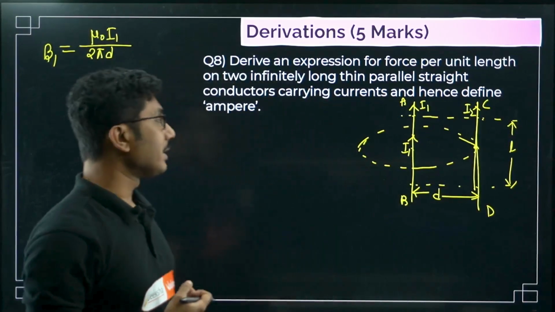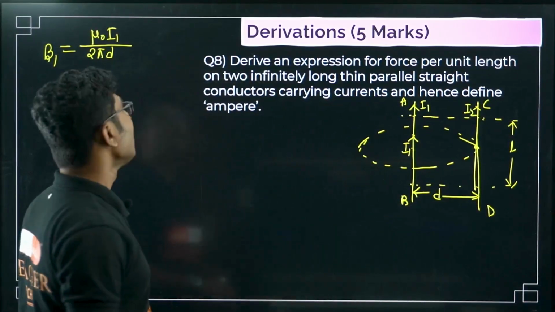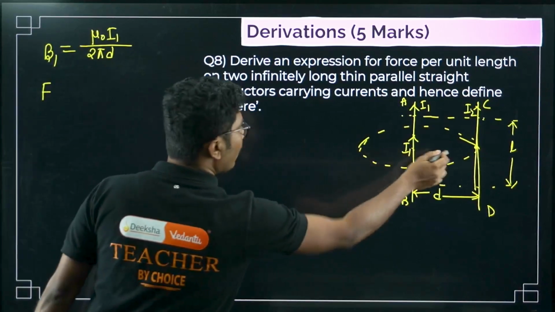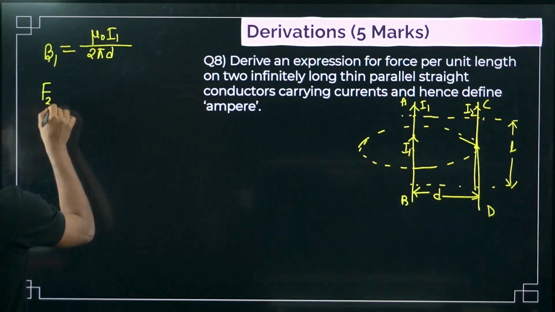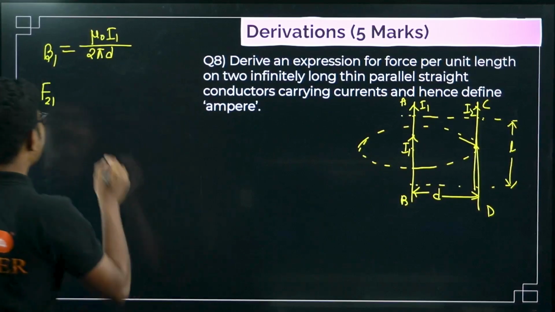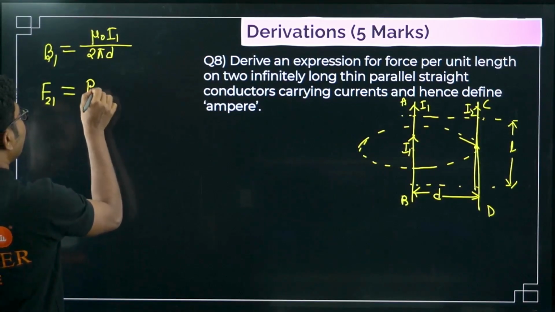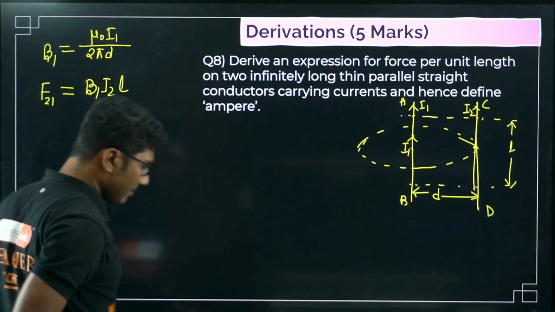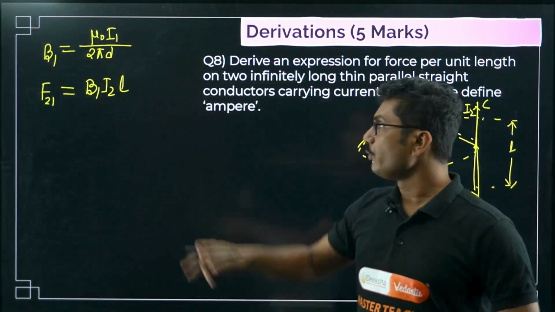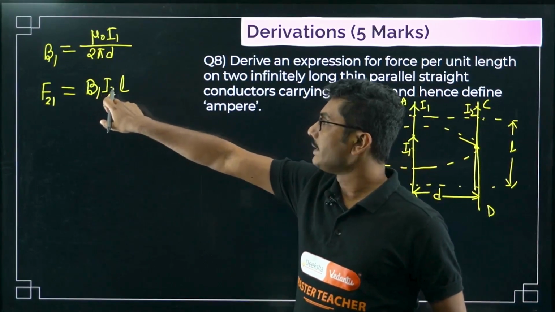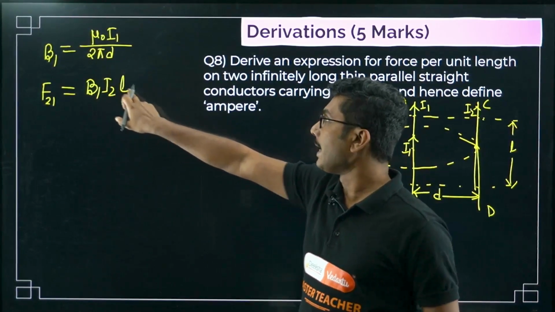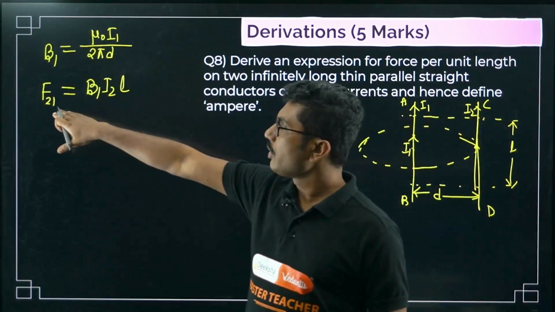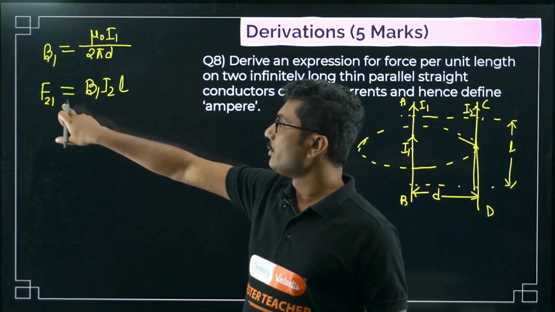Now why are we calculating the magnetic field? Because we know that force on the wire 2 due to wire 1 can be given by B I L. Remember here B is due to first wire, I is due to the second wire, length we have assumed length L. So this is the force on the second wire due to the first wire.